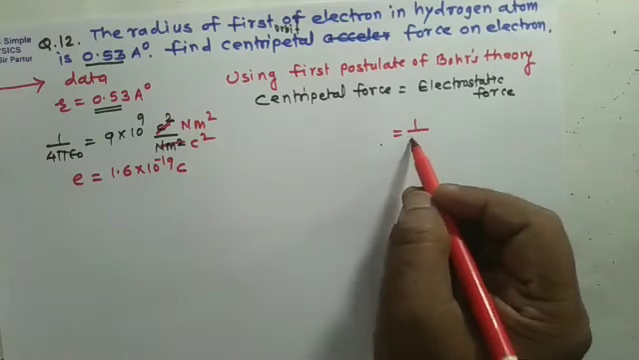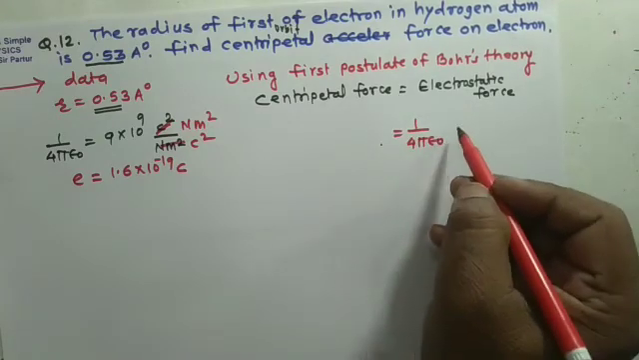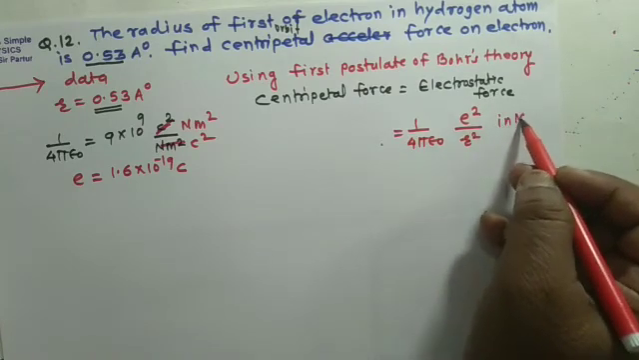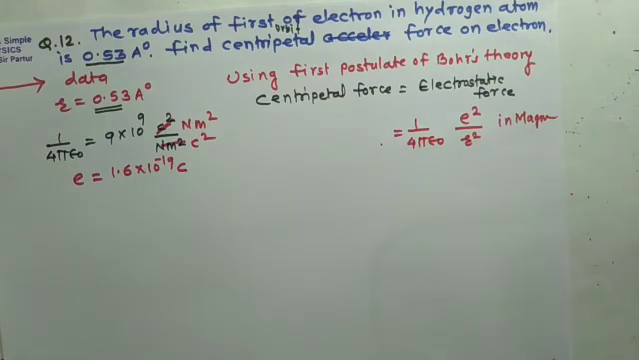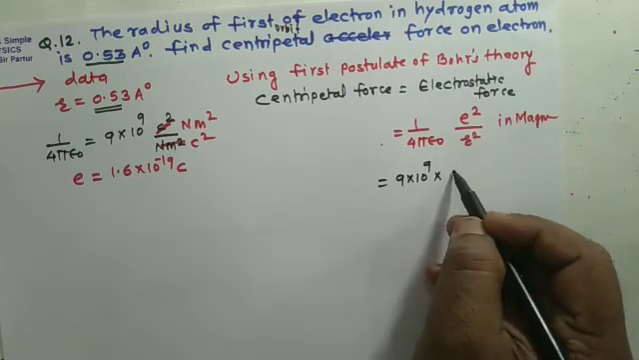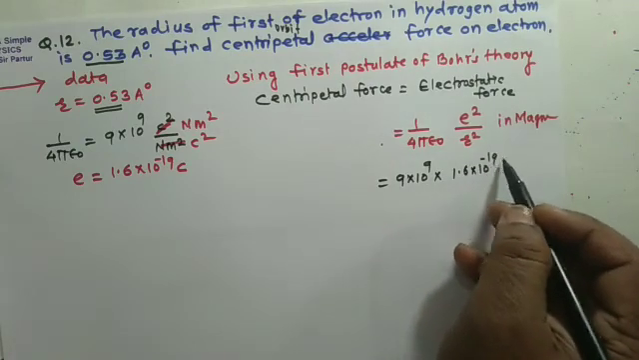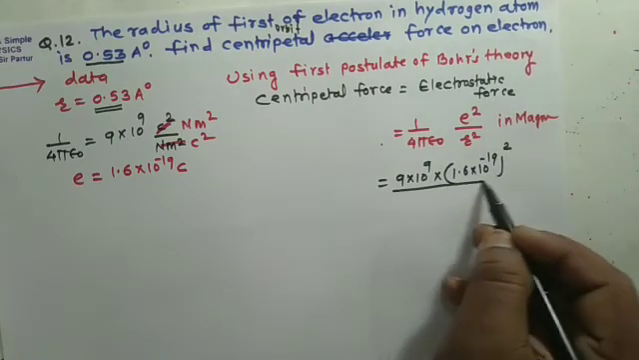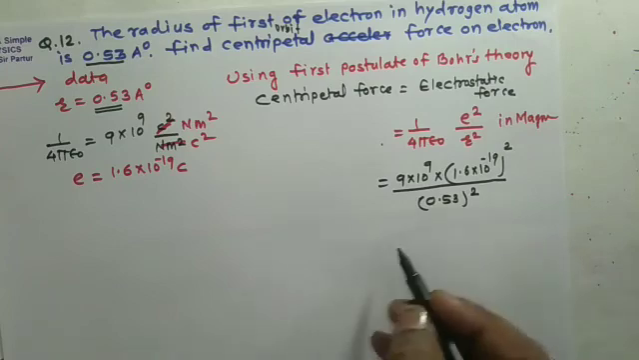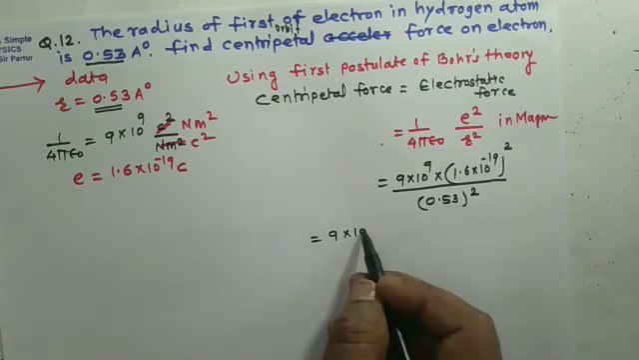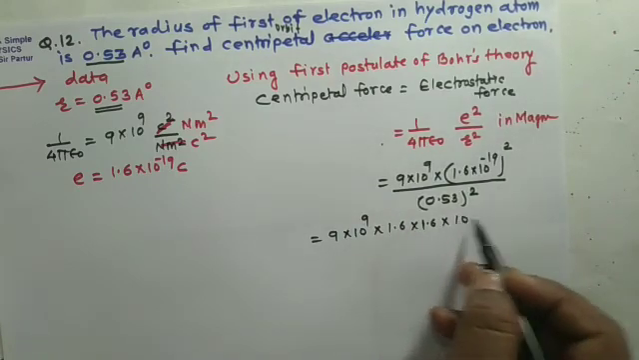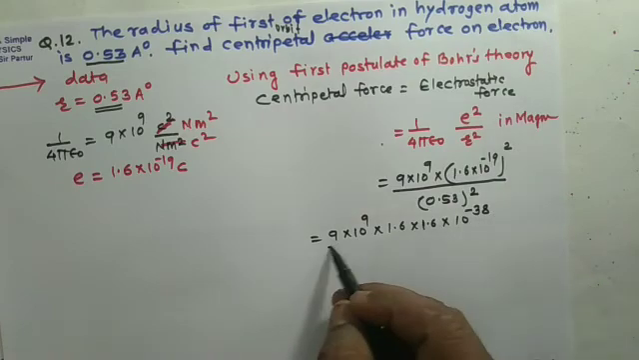So electrostatic force has value 1 upon 4 pi epsilon 0 e square upon r square in magnitude. So in magnitude we can write as 9 into 10 to the power 9 multiplied by (1.6 into 10 to the power minus 19) square divided by (0.53) square. So we can also write as 9 into 10 raised to 9 into 1.6 into 1.6 into 10 raised to minus 38 divided by